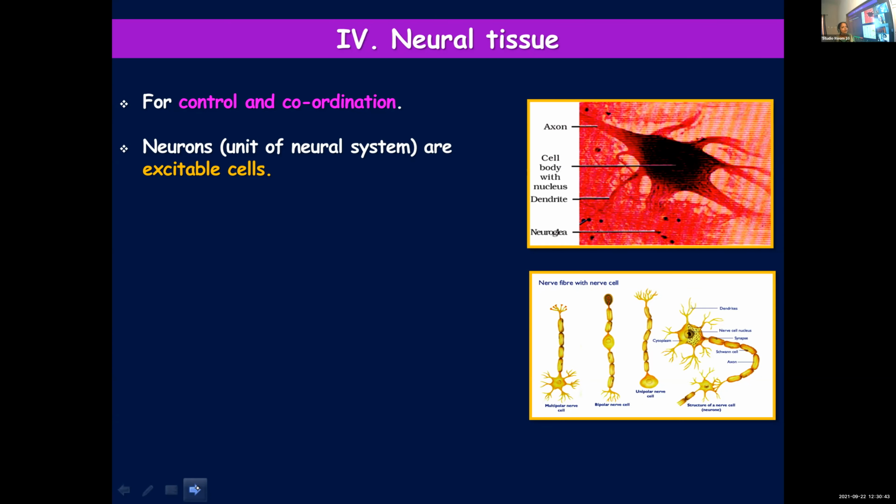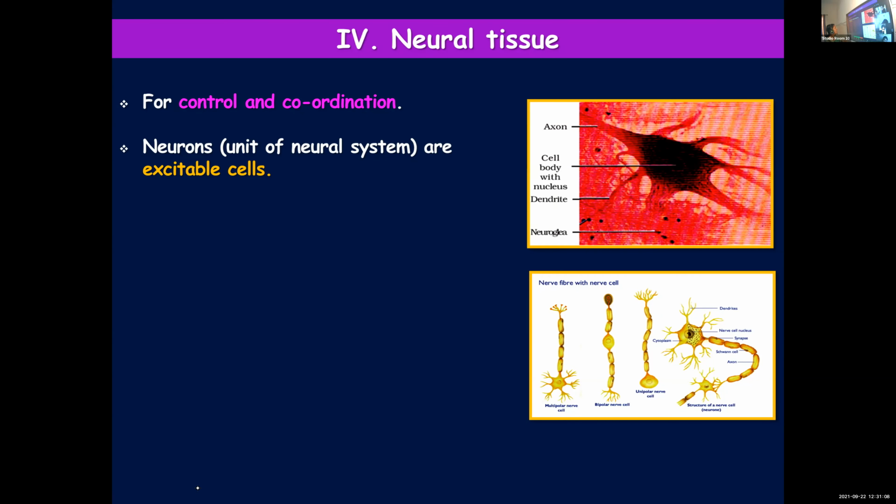Nervous system and one more system. Endocrine system, yes, very good. Endocrine system and nervous system are the two systems which help in bringing about control and coordination of the different parts of the body. So neural tissue is very important to bring about control and coordination.